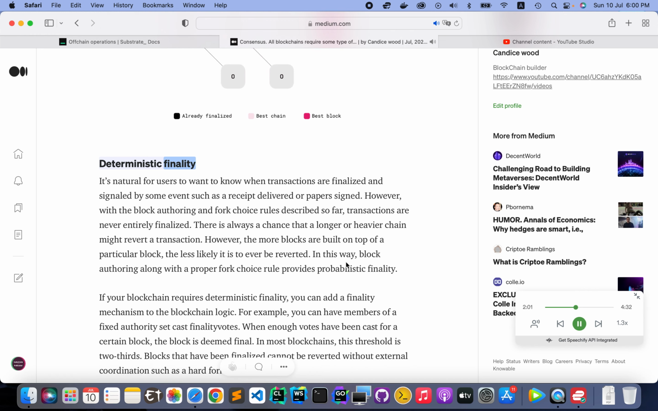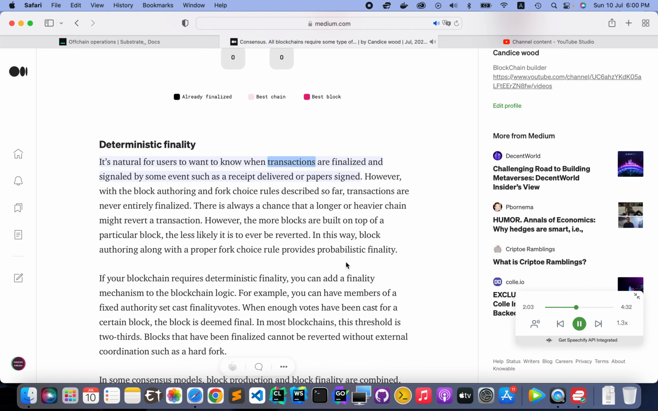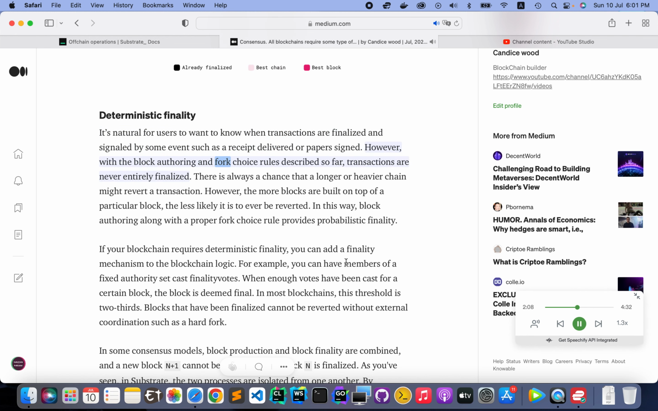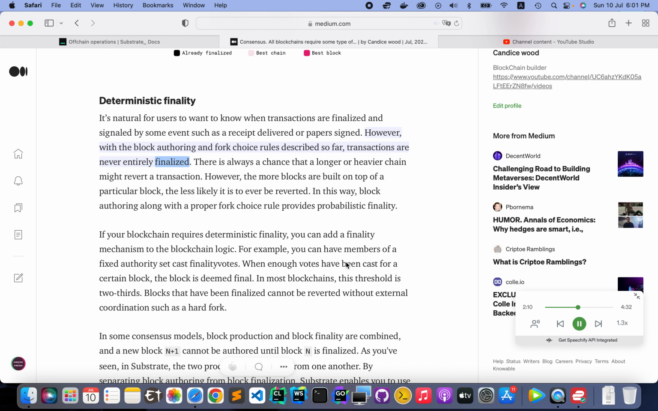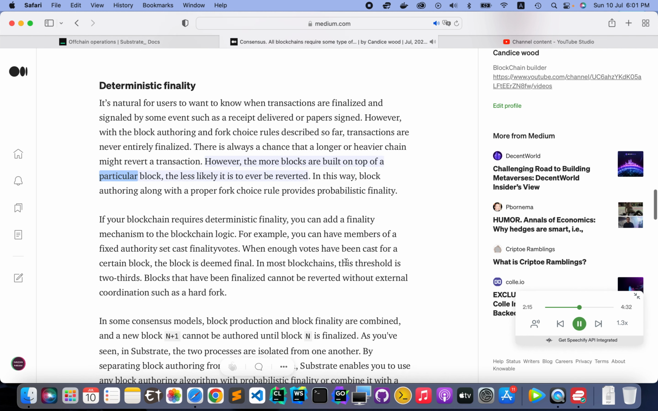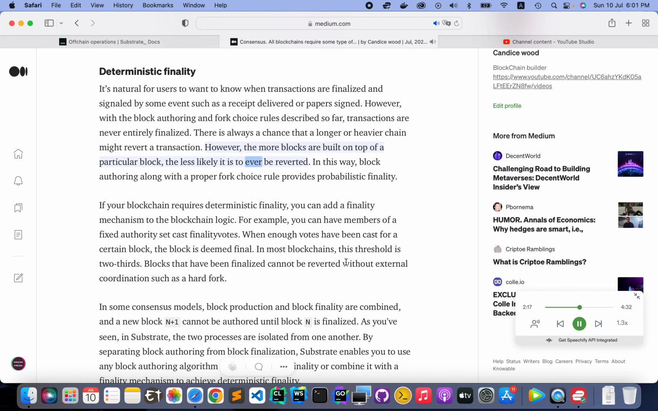Deterministic finality. It's natural for users to want to know when transactions are finalized and signaled by some event such as a receipt delivered or papers signed. However, with the block authoring and fork choice rules described so far, transactions are never entirely finalized. There is always a chance that a longer or heavier chain might revert a transaction. However, the more blocks are built on top of a particular block, the less likely it is to ever be reverted.